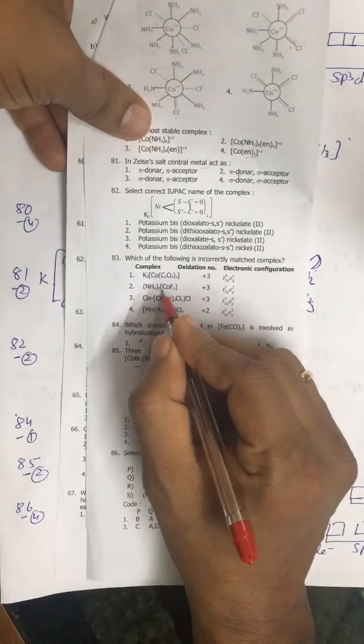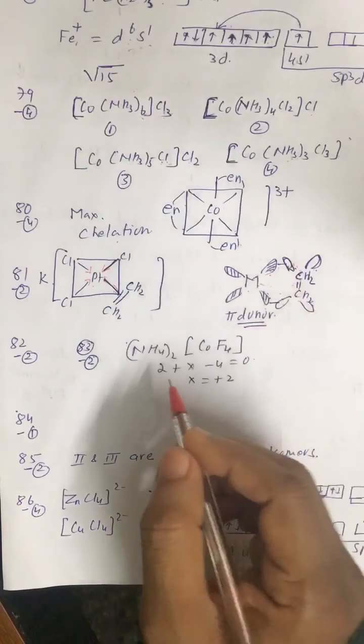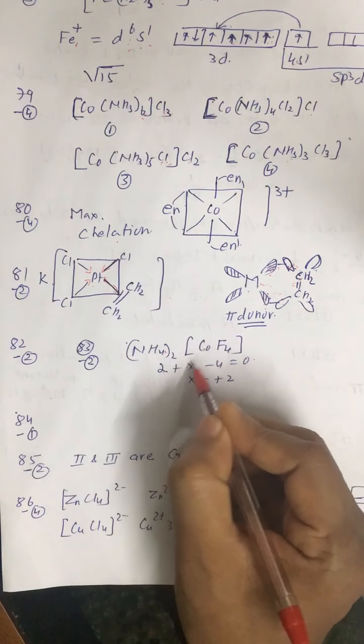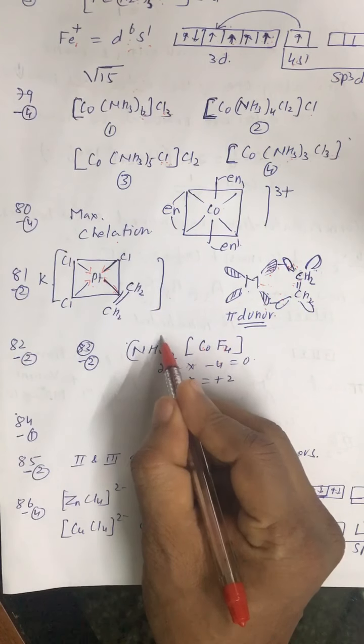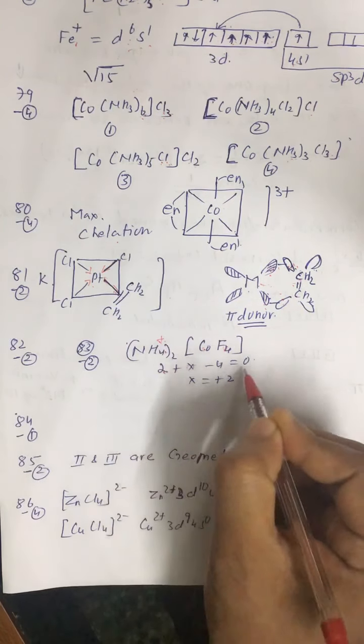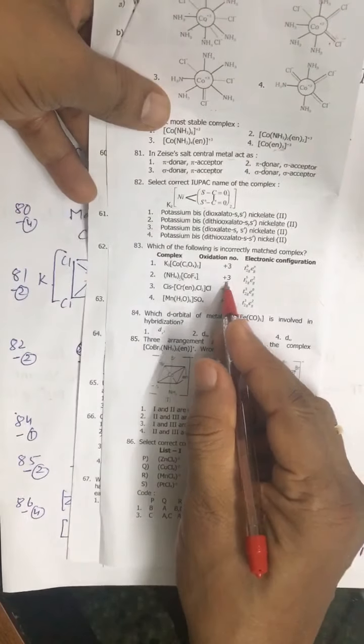Here the oxidation state is 2 plus x minus 4, so x minus 4. This has 2 ammonium, positive 1 into 2. So what is the oxidation state coming out to be? Plus 2, whereas here it is written plus 3.